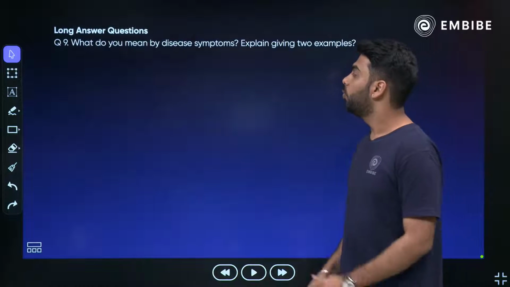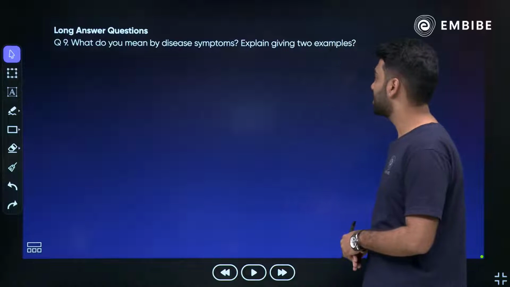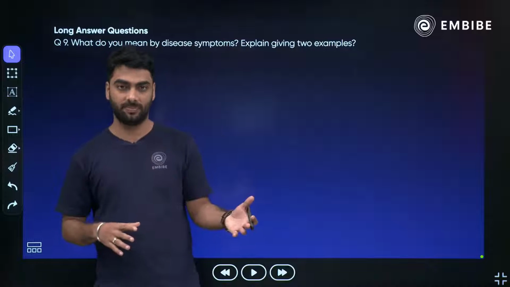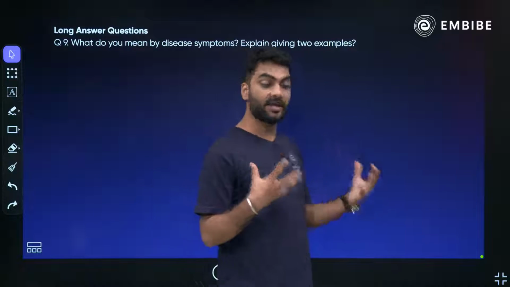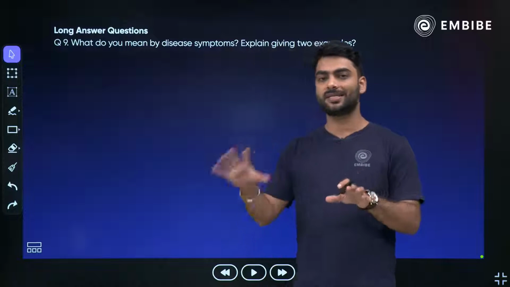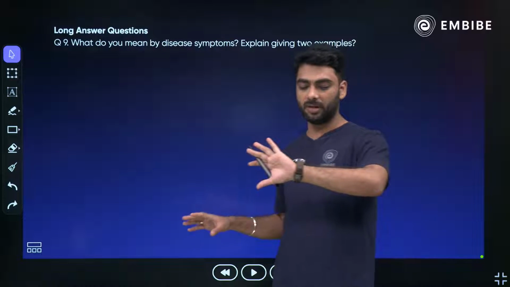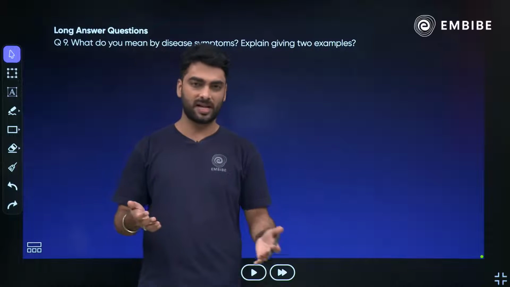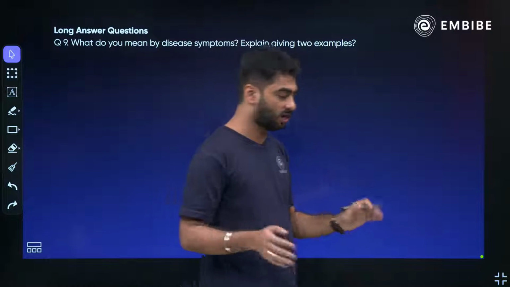Next question. What do you mean by disease symptoms? Explain by giving 2 examples. Now, what is a sign and what is a symptom? It's a very interesting question, that what do you mean by disease symptom and what is a sign and what is a symptom. So, I will give you 1 minute to think and compose your answer. You can tell me in short also. Take a minute, write your answer. I am waiting.